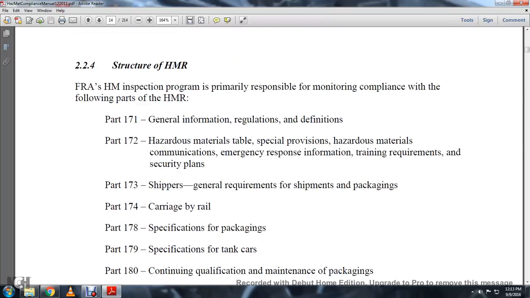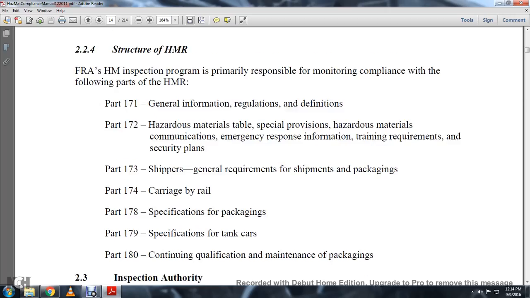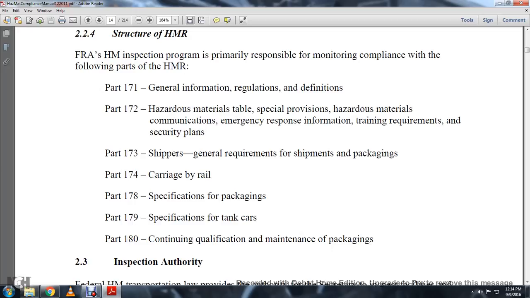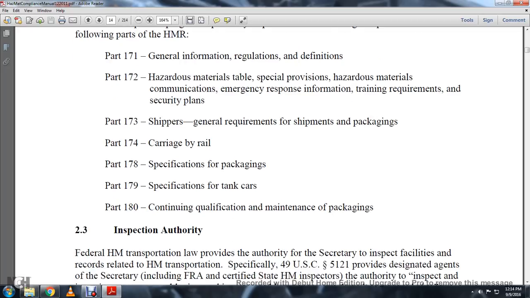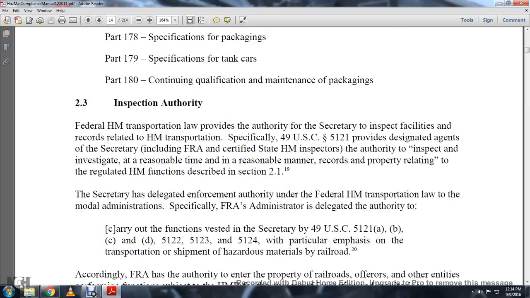All right, 2.2.4 Structure of the hazmat regulations. FRA's hazmat inspection program is primarily responsible for monitoring compliance with the following parts of the hazmat regulations. Part 171, general information, regulations, definitions. Part 172, hazardous materials table, special provisions, hazmat communication, emergency response information, training requirements, security plans. Part 173, shippers, general requirements for shipping and packaging. Part 174, carriage by rail. Part 178, specifications for packaging. Part 179, specifications for tank cars. Part 180, continuing qualification and maintenance of packaging.